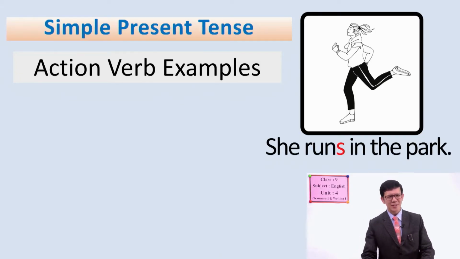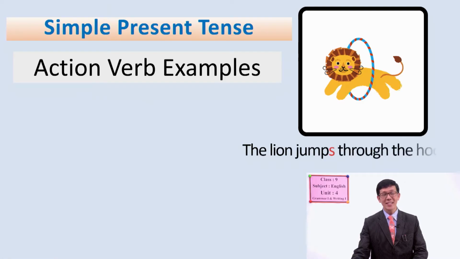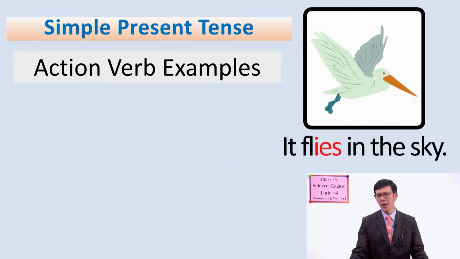Let's begin with the very first example. Please look. What can you see there? She runs in the park. Please focus on the action verb there, okay? She runs in the park. Good. Look at another example. The lion jumps through the hoop. You can see, the lion jumps. Please note down the action verbs, okay? The lion jumps through the hoop. Good example.